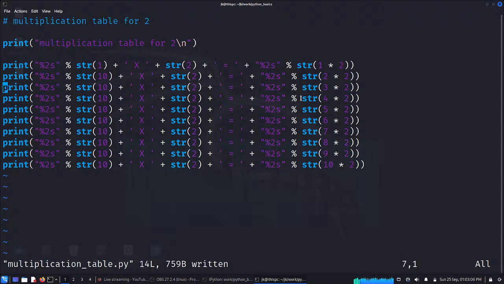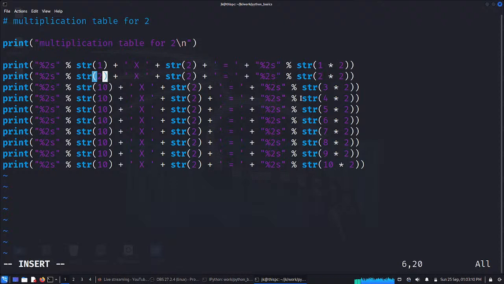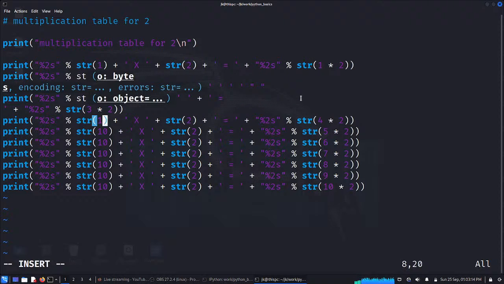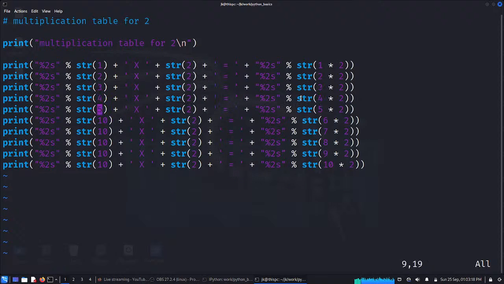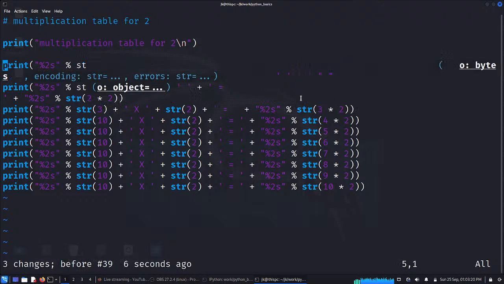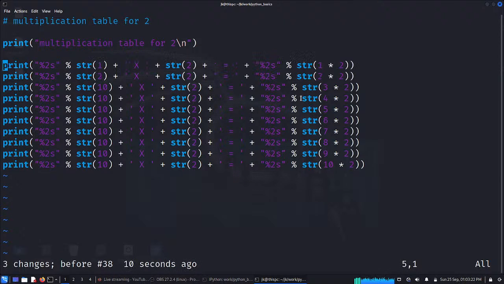So again on this side 2, 2 3 4 5. Oh no. So which one do we exchange? 1.